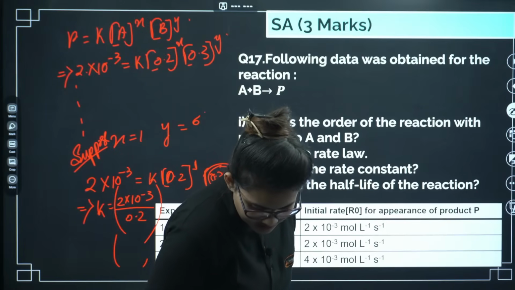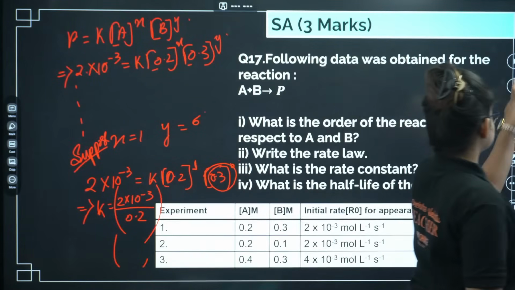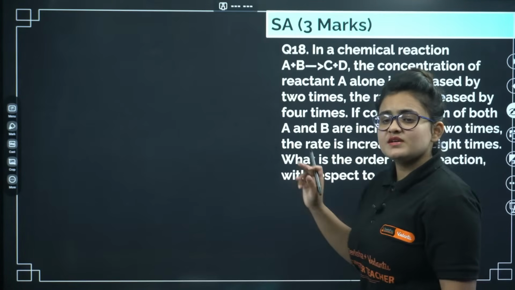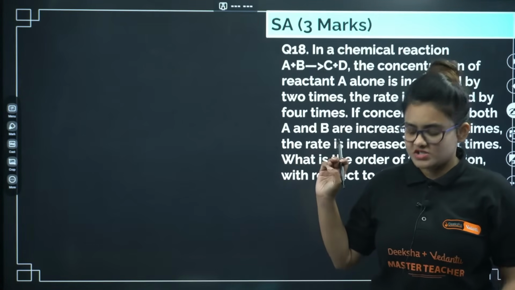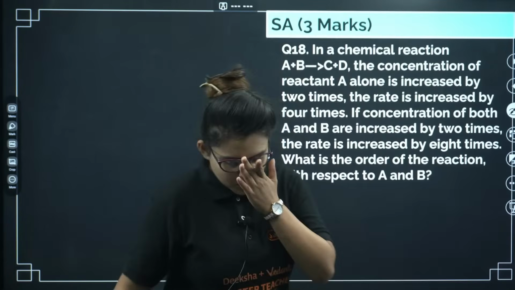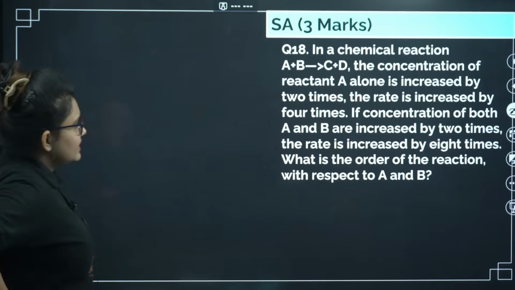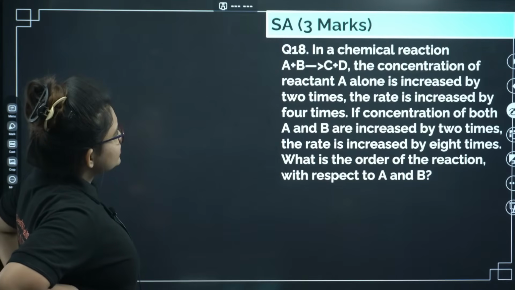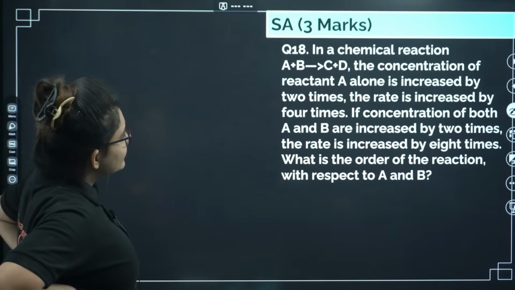Okay, so yeah, let's go ahead. Again, this type of question is a very easy type of question. Let me just show you a little bit. Here you can see in a chemical reaction A plus B gives C plus D, the concentration of reactant A alone is increased by 2 times.